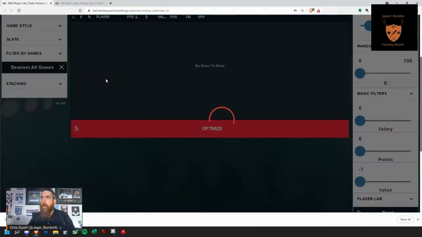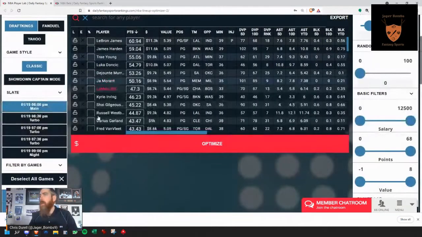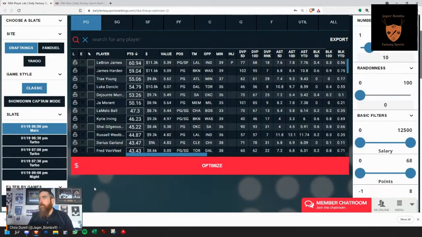We're going to get into a little bit of a GPP build now that we've talked about cash games and how we go about doing that. Whatever you run in cash games, whether you're running one lineup or maybe two lineups to hedge a little bit, I would always suggest running those lineups in at least one GPP. Make it a single entry if you have to, or a 3 max. Run it in one GPP just in case. We've seen it before where DK1 or FanDuel 1 massively outperforms its projection.